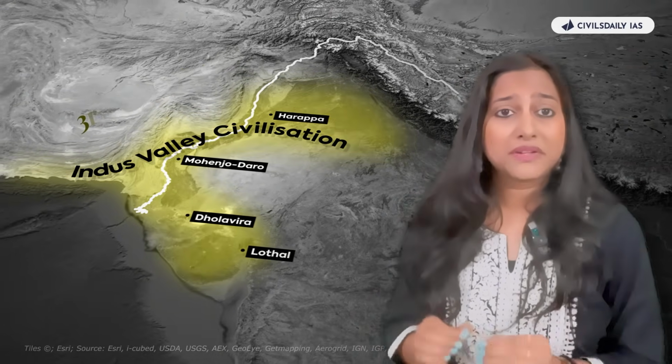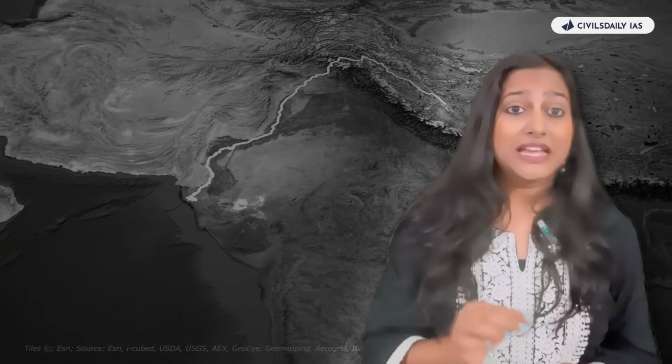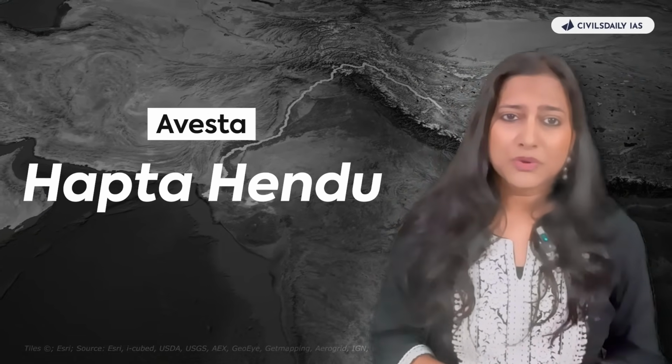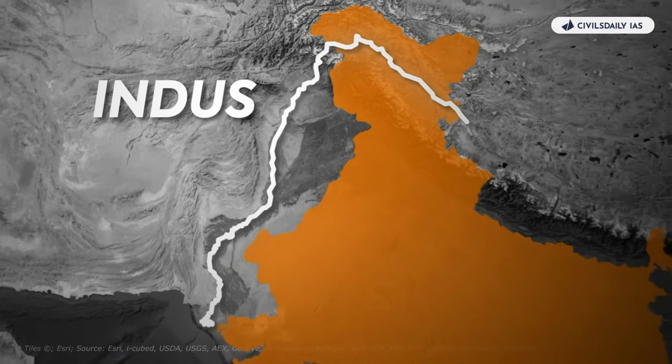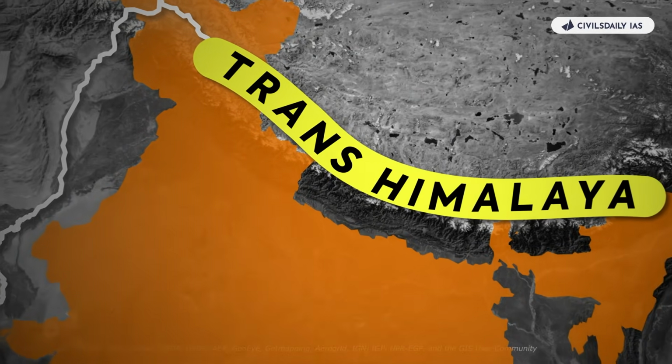And this is the same river which is mentioned in the Rig Veda as Saptasindhu and in Avesta as Haptahindu, both meaning 7 rivers. The history, the polity and the geography of India will remain incomplete without a discussion on the Indus River system. Indus River is Asia's transboundary and South and Central Asia's trans-Himalayan river.